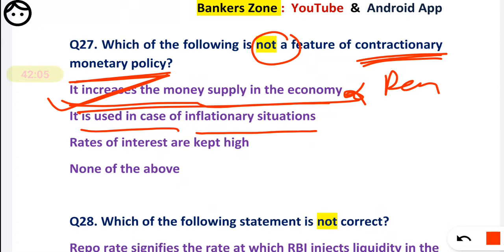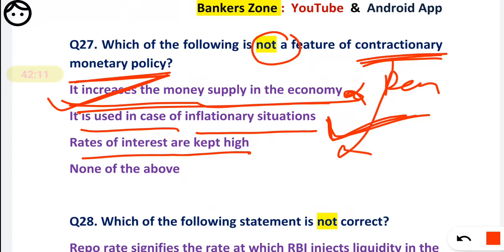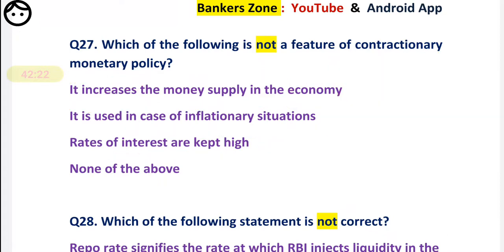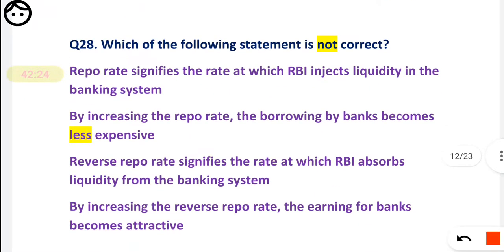Yes, if there is inflation, we have to control the money supply. Interest rates are kept high because we have to contract the money supply. So it is also correct. To increase money supply in the economy is a feature of an expansionary policy, not a contractionary policy.